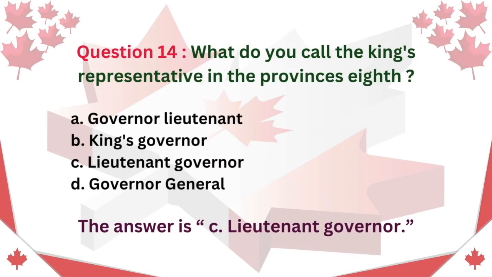Question 14. What do you call the King's representative in the provinces? A. Governor-Lieutenant. B. King's Governor. C. Lieutenant Governor. D. Governor General. The answer is C. Lieutenant Governor.